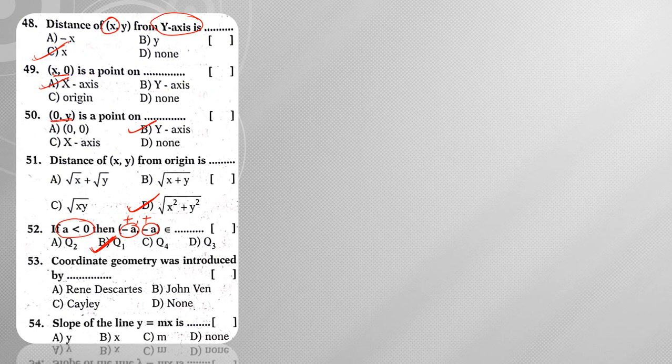Next, coordinate geometry was introduced by, so coordinate geometry, the father of coordinate geometry is René Descartes. So because of his name, this particular Cartesian system came into existence. So in his name we are having Cartes. So that Cartes is nothing but in Cartesian system. On his name this Cartesian system came into existence.